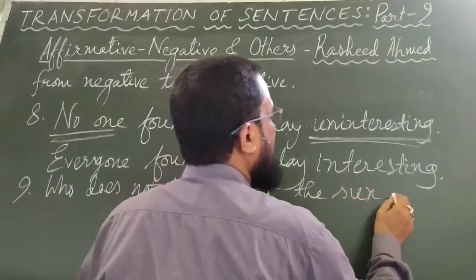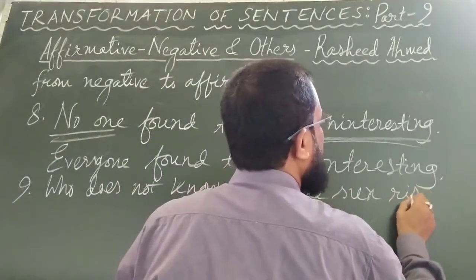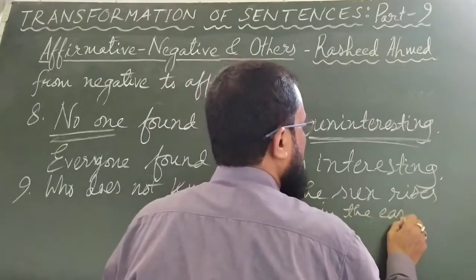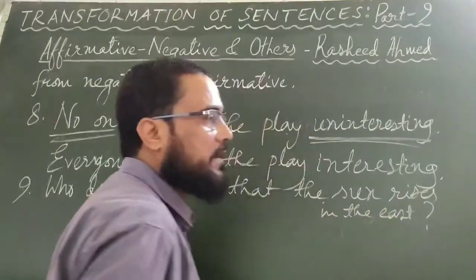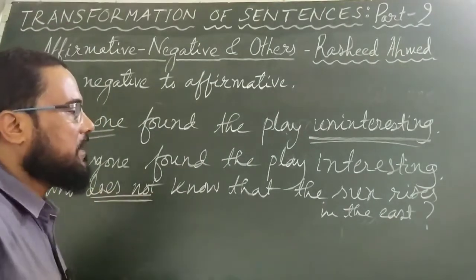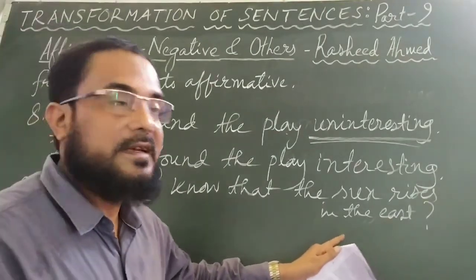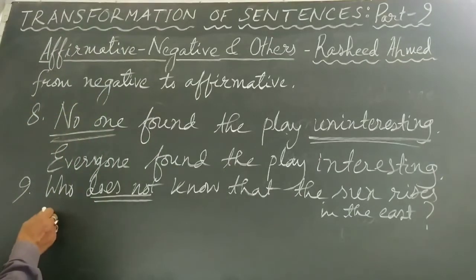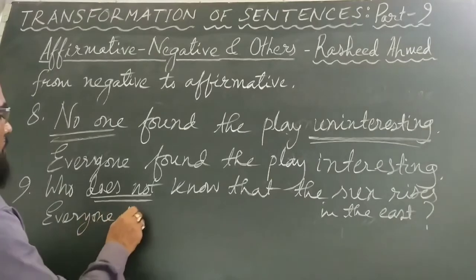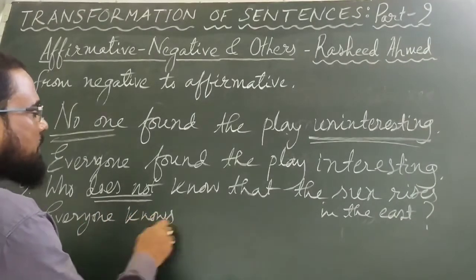Who does not know that the sun rises in the east? This is an interrogative sentence, interrogative and at the same time negative. Does not know. Who does not know that the sun rises in the east? The affirmative sentence will be: everyone knows.